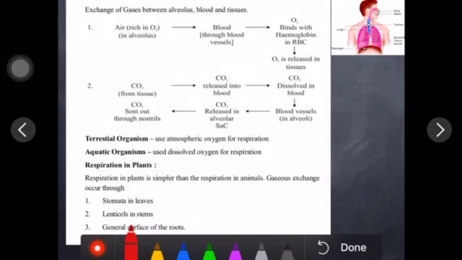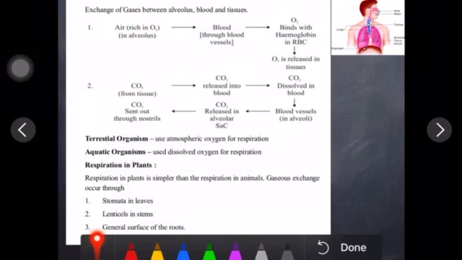Now, exchange of gases between alveoli, blood and tissue. I have given a flow diagram which will help you to clear your concept. Here there are two points. In the first point I have explained how O2 moves, and in both points you will see how gases are reacting and how they are moving from one part to another part.